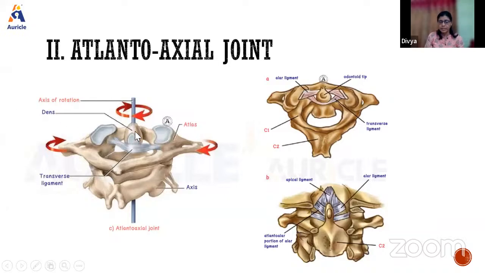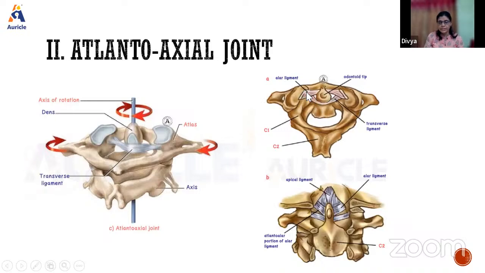For the medial atlantoaxial joint, what are the articular surfaces? It is the odontoid process or dens of the axis and the articular facet of the atlas. They form the articulation between the dens or odontoid process of the axis and the anterior arch of the atlas. The ligament of this joint is the transverse ligament.